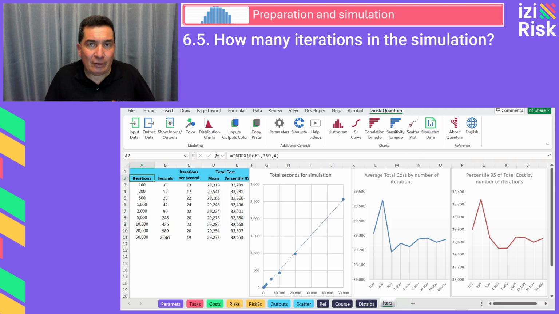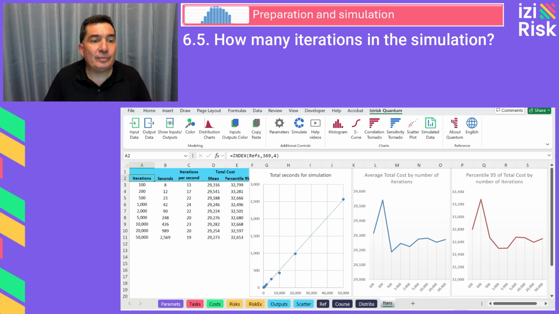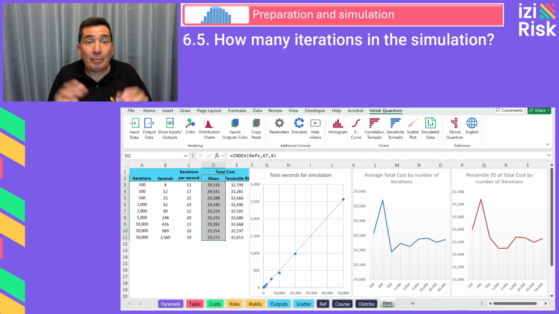Now, there's a number of factors determining the number of iterations. The optimal number of iterations depends on various factors such as the model complexity, number of variables and relationships, type of distributions used, symmetric versus asymmetric, the presence of correlations between variables, and the level of precision required in results. As the number of iterations increases, the precision improves, reducing the variability of the results. The convergence stabilizes. That means that the values stop changing significantly.